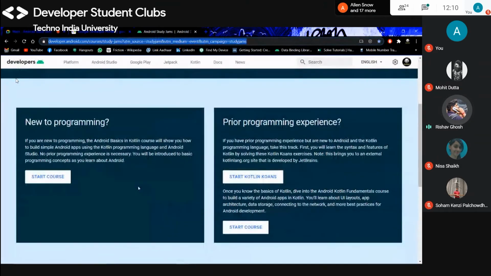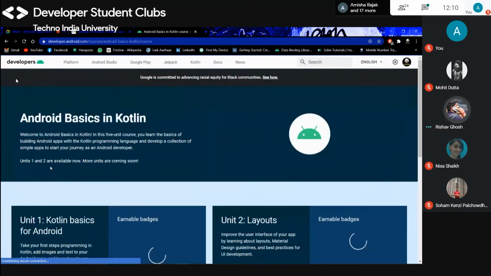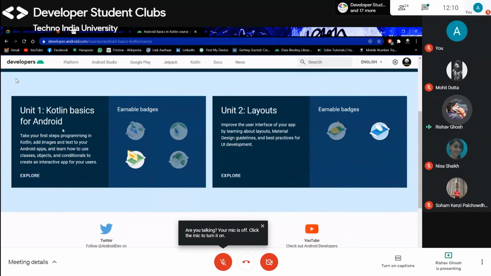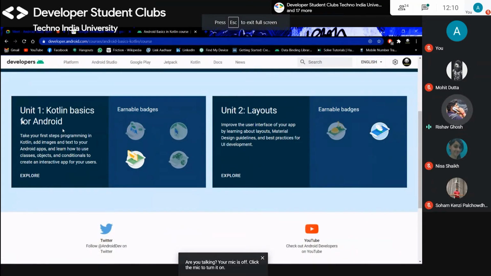If you are new to programming, then you need to start this course. You don't need to know much, just go with the flow and start this course. You need to complete this unit and this unit. Everything is written there, what you have to do and how, you just have to earn these badges.